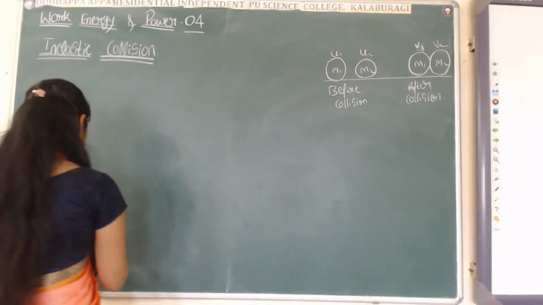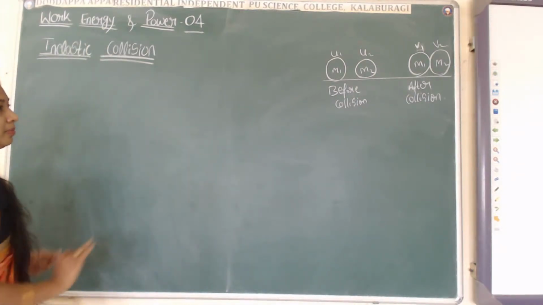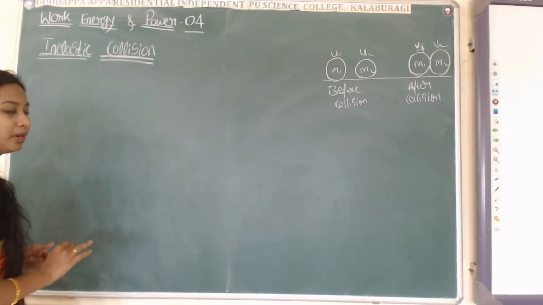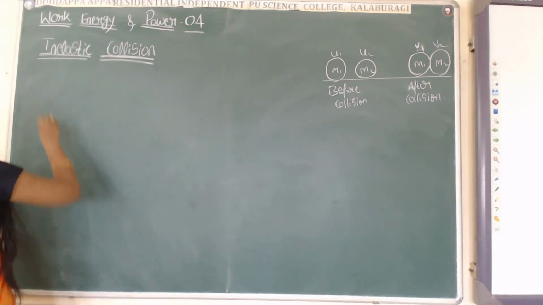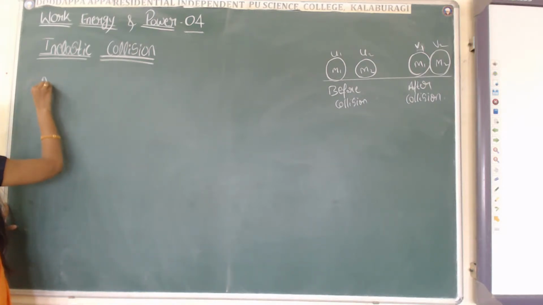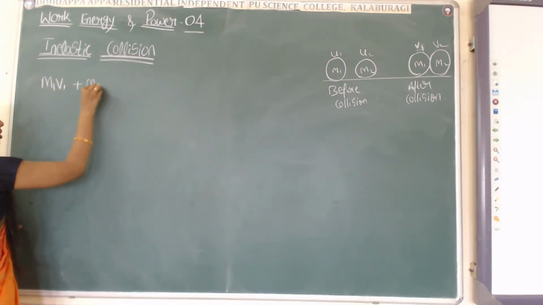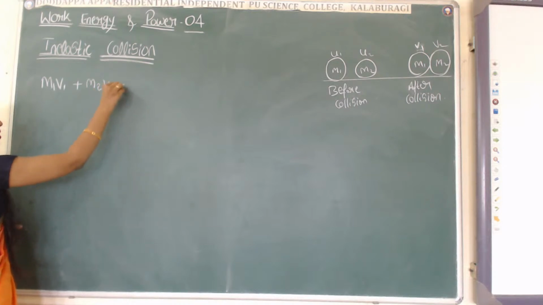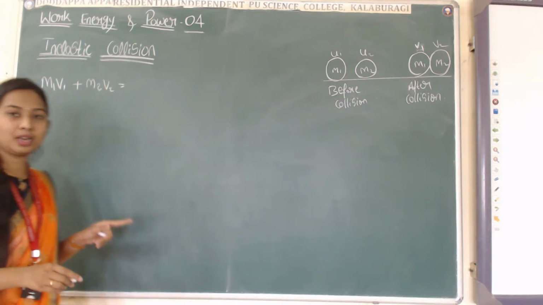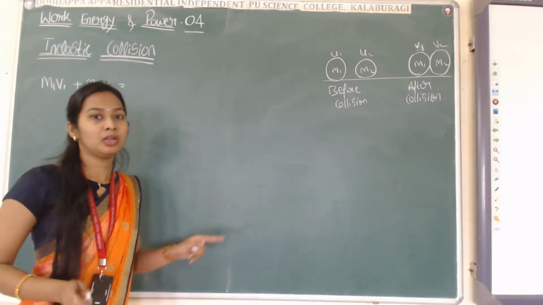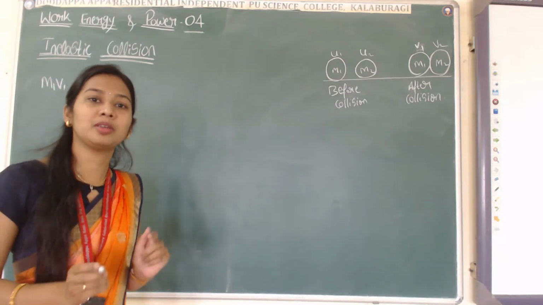Now, the total linear momentum of the system after collision is given by m1 v1 plus m2 v2. In case of inelastic collision, as I already said, the total linear momentum of the system remains conserved.